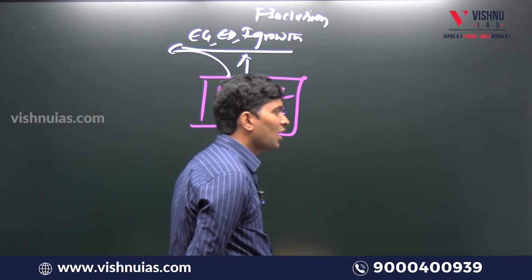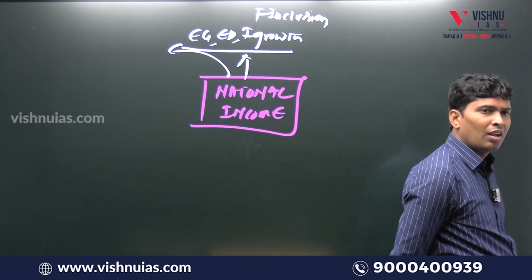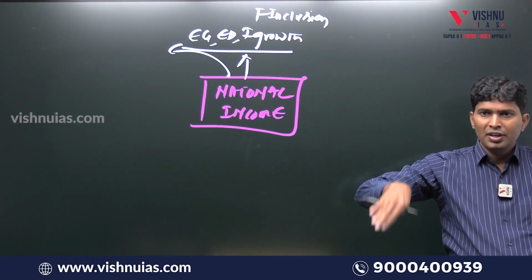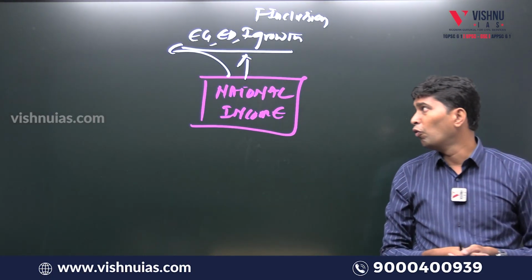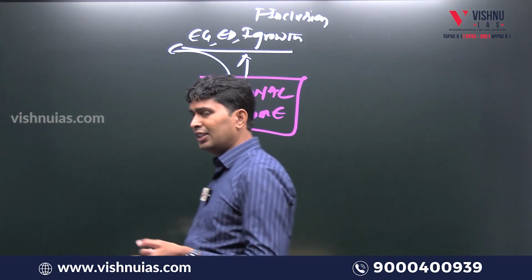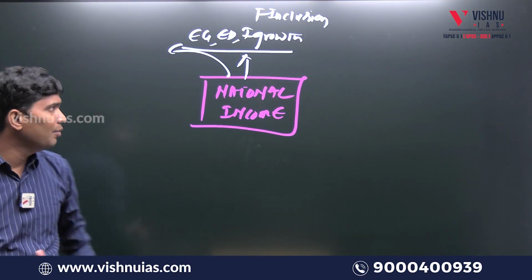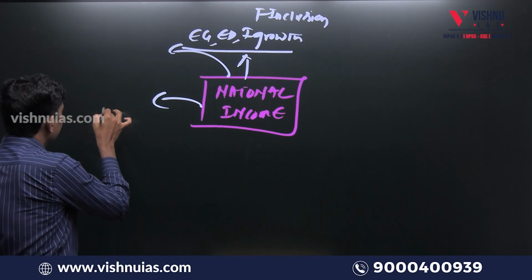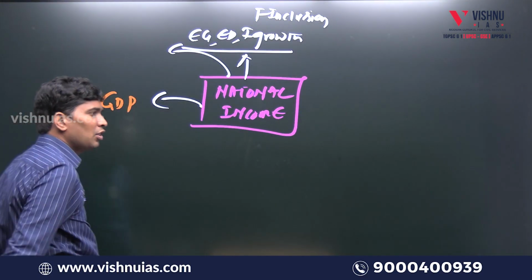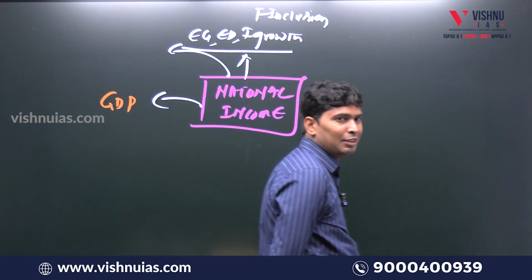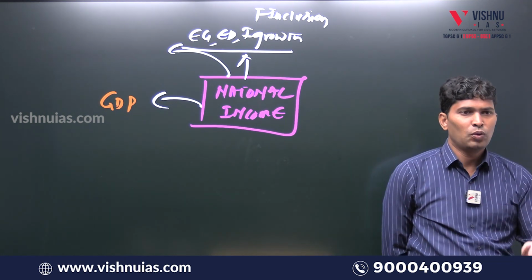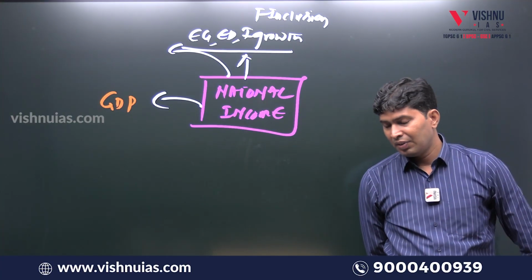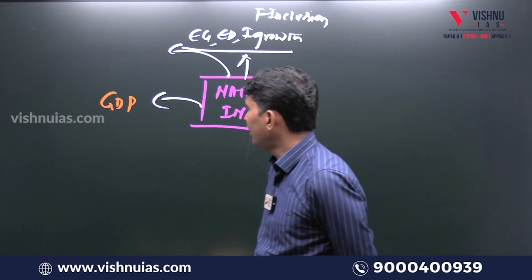But the broader theme of the concept called national income is how well we are using our resources, what is happening to the income of the person, what is happening to the income of the nation, labor force, workforce. So types of income. Here we are also going to cover measurements of national income. You keep hearing one word, GDP: nominal GDP, potential GDP, green GDP, real GDP. How GDP is calculated, what is the meaning of GDP, what is included, what is not included, and in what way we improved our GDP estimations, all that.